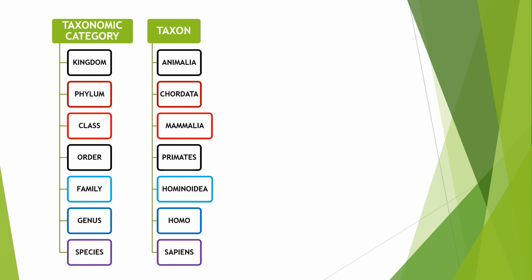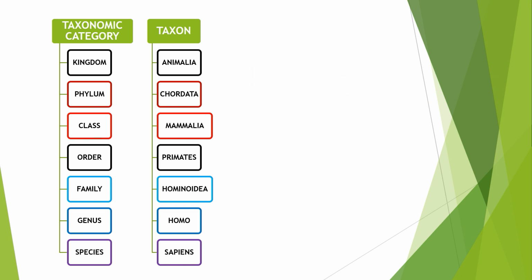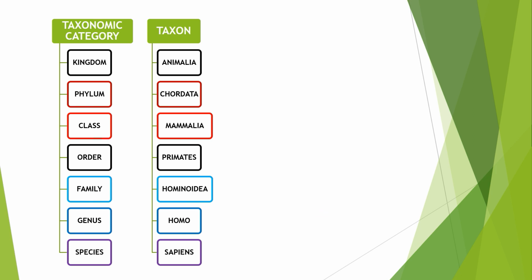Similarly, the taxonomic category has kingdom at the highest level, which you can relate to a country level. Then comes the phylum, and it keeps on breaking and becoming more and more specific. If you go higher, it becomes more and more generalized. And if you move down, from kingdom, phylum, class, order, family, genus, species, it becomes highly specific or highly specialized. Now see, a taxon is a group of organisms placed at a specific category, for example the class level, that is Mammalia. Here the description of a human is given.